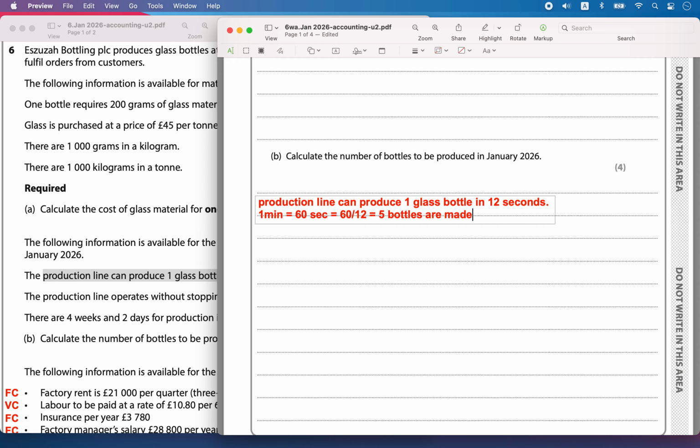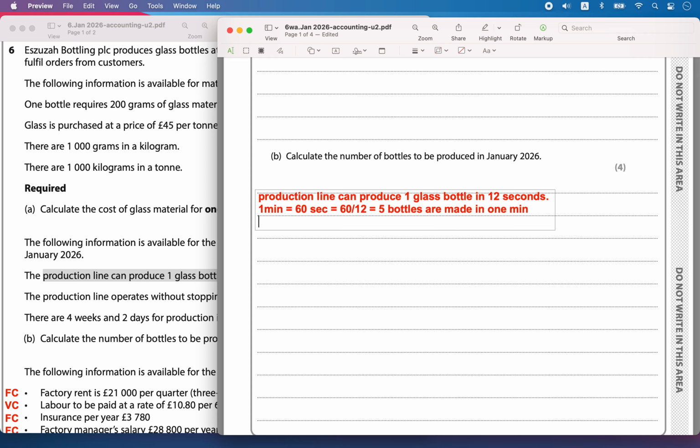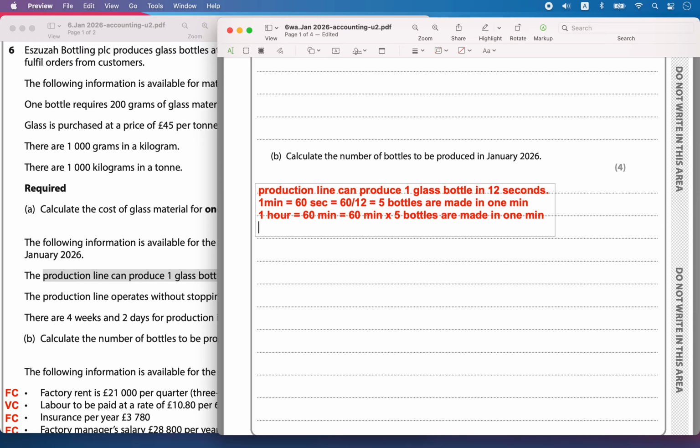So 5 bottles are made in 1 minute. In 1 hour, that is 60 minutes, into 5 bottles per minute.